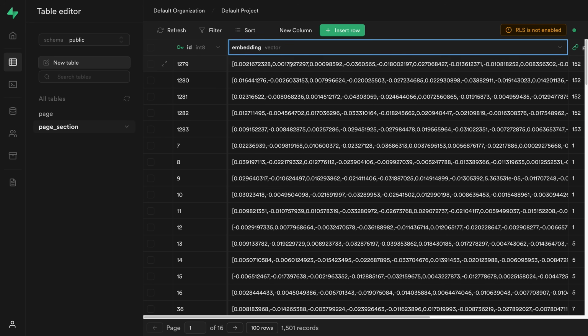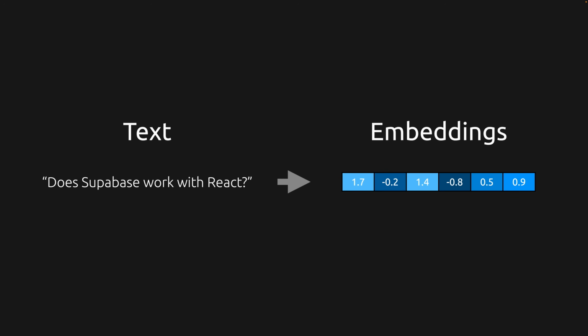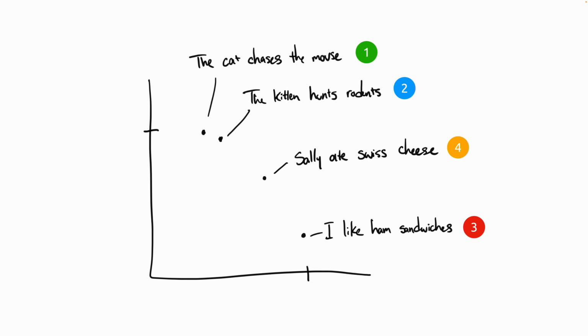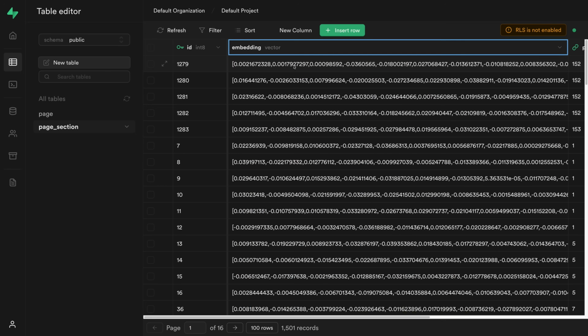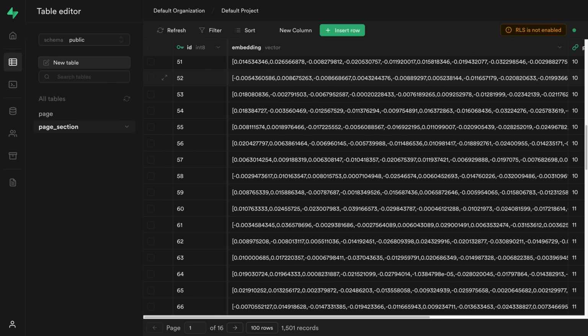If we have a database full of content with their embeddings, then when the user sends us a query, all we need to do is first generate embeddings for the query itself. So for example, if the user asks, does Supabase work with React? Then that phrase itself, we're actually going to generate an embedding on. And then number 2, we're going to perform a similarity search on our database for the embeddings that are most similar to that query. And since we've already done the hard work of pre-generating the embeddings on the entire knowledge base, this is super trivial to look up this information.